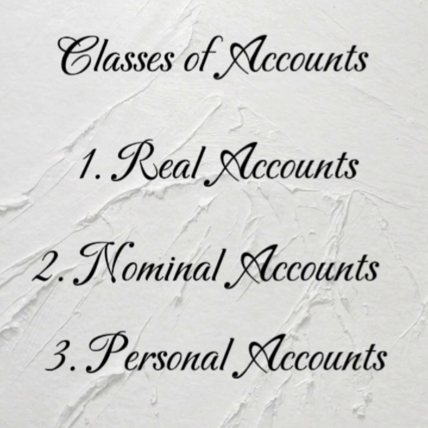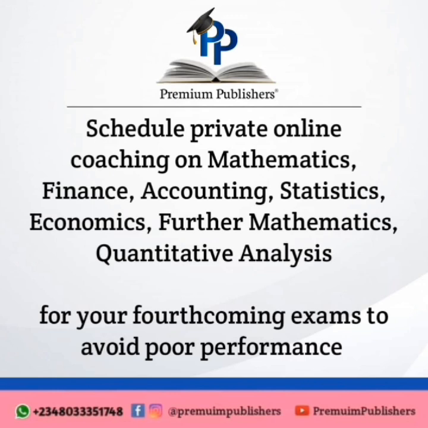Trial balance is not a ledger. Balance sheet is not a ledger. Manufacturing account is a ledger. Buildings account is a ledger. Income and expenditure account is a ledger. Receipt and payment account is a ledger, and so on.